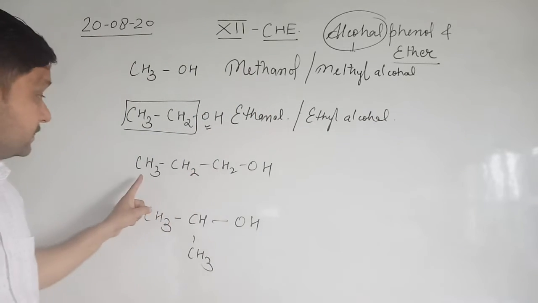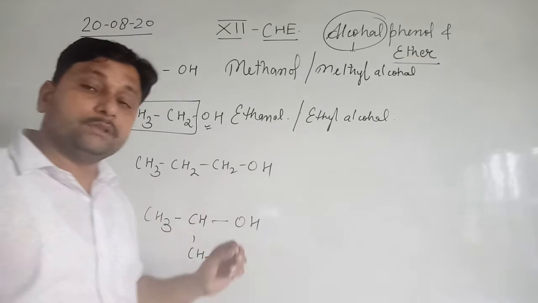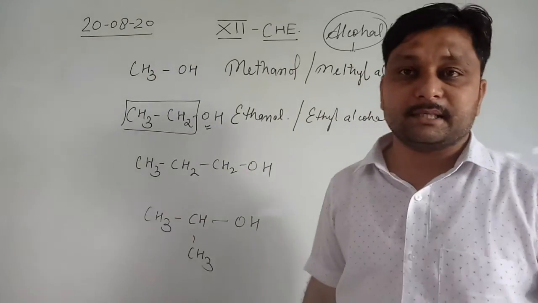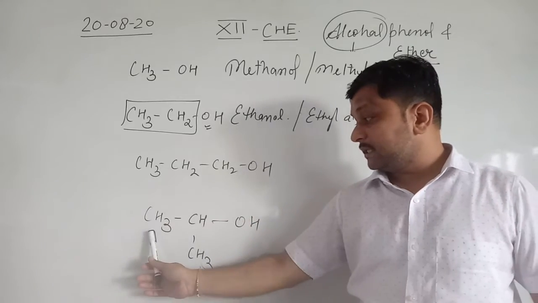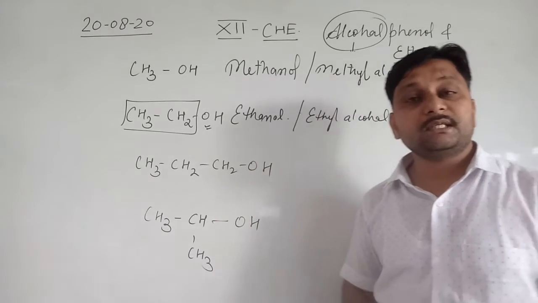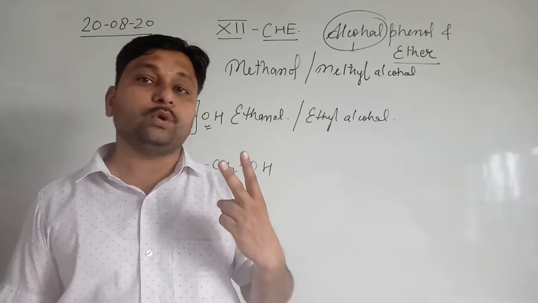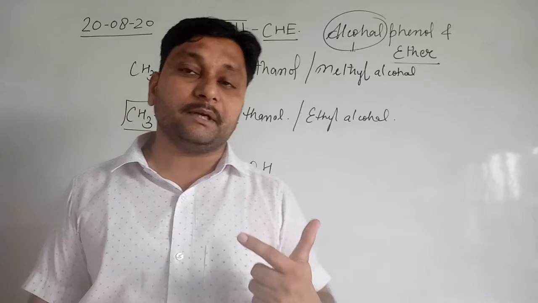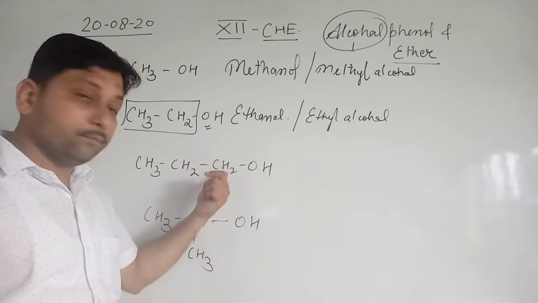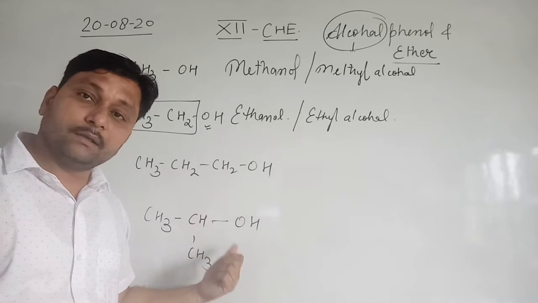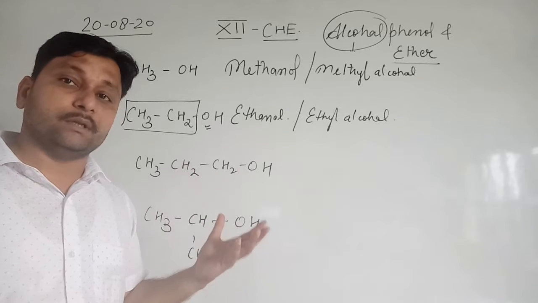Now see here, CH3CH2CH2OH and CH3CHOHCH3. In both compounds 3 carbons are present. Clear? It means 3 carbons are denoted by prop. 1 carbon is denoted by meth, 2 carbons by eth, and 3 carbons by prop. It means, is it clear? Both are propanol? No. Both are propanol, but both are different propanols.